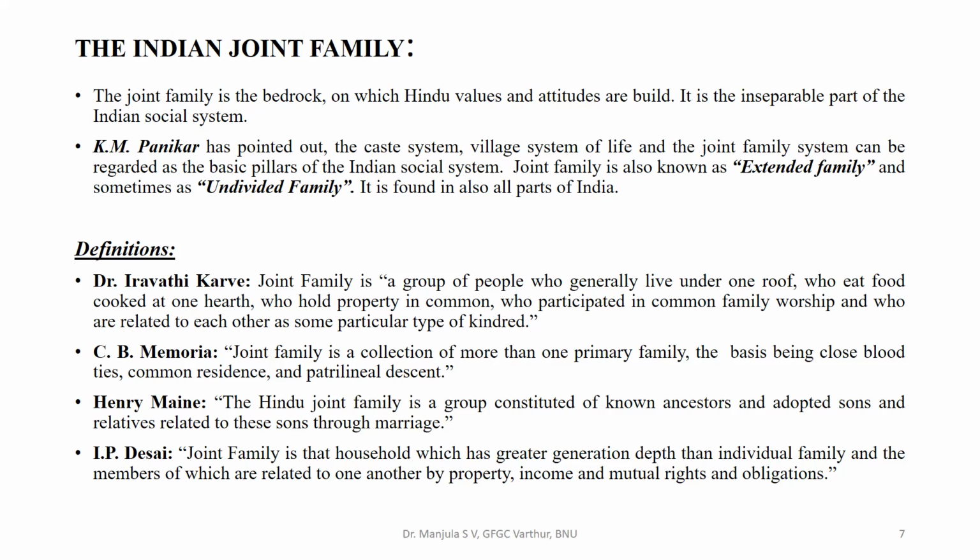Next, C.B. Memoria: joint family is a collection of more than one primary family, the basis being close blood ties, common residence and patrilineal descent. C.B. Memoria is of the opinion that joint family is a collection of more than one primary family. It can be many groups of primary families based on close blood relatives staying together in a common house.